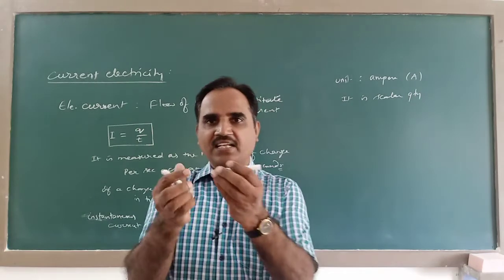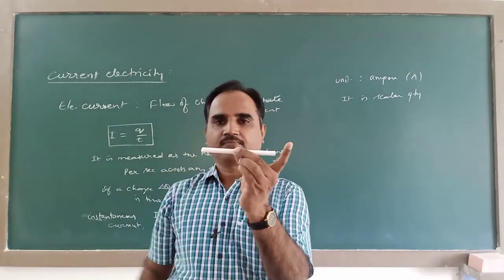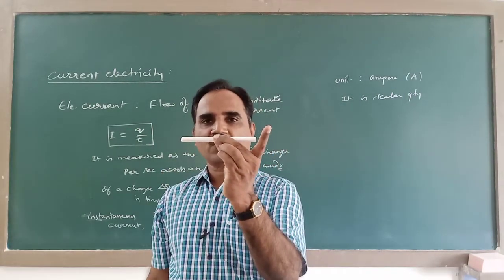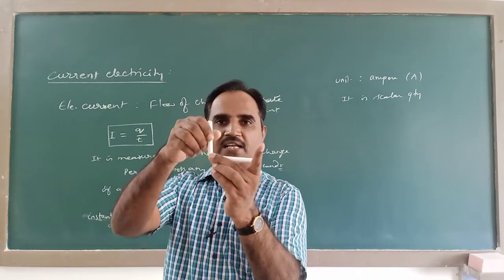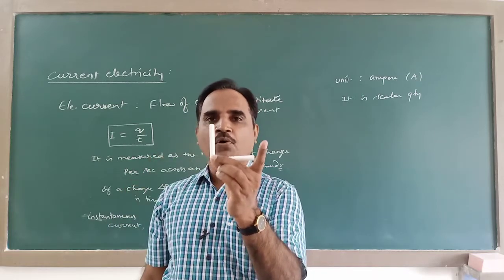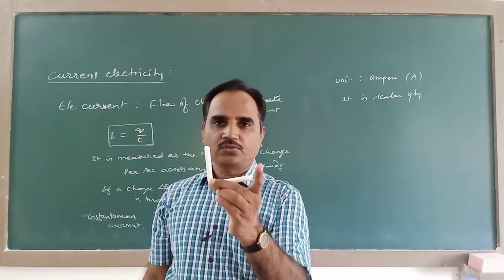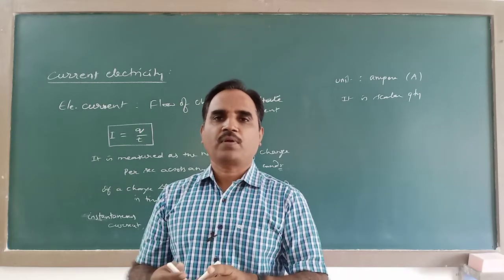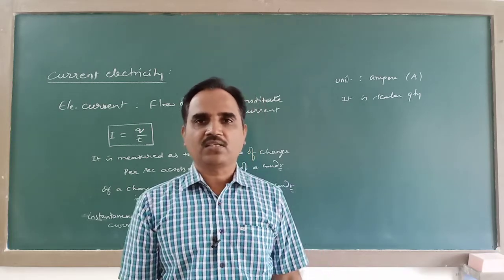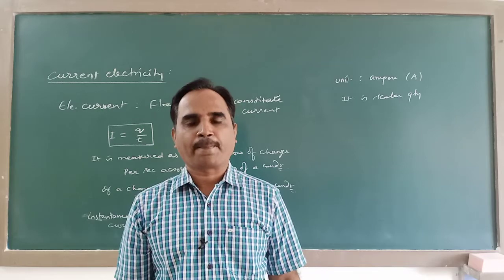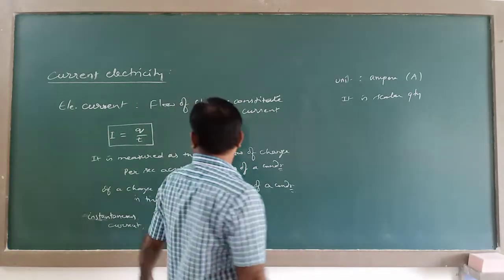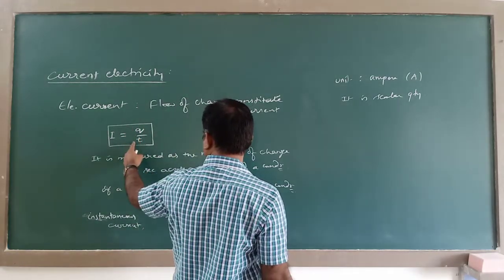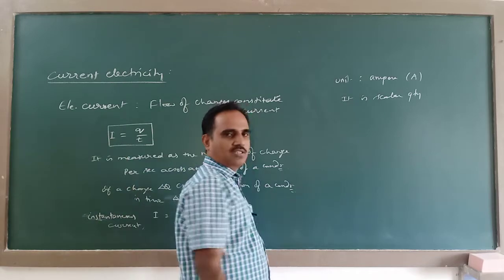Say here, if a conductor is straight like this, or if I bend the conductor like this, the amount of current in that is not going to change. So from that sense, we can say that current is a scalar. Or otherwise, this is a scalar, this is a scalar, obviously this will become a scalar quantity.